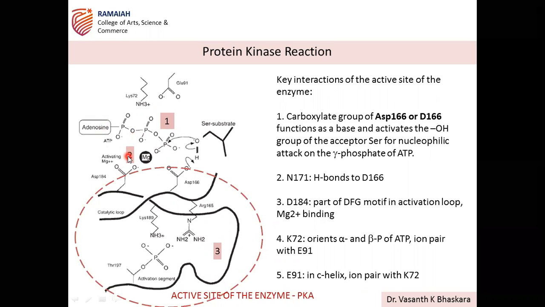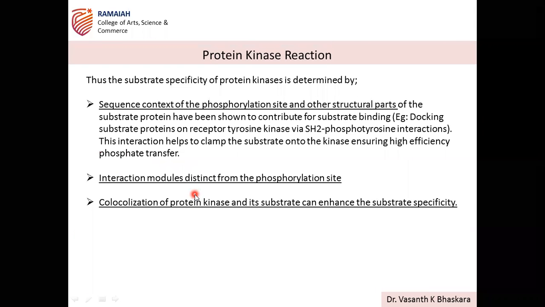Understood? So that is how the different steps work, starting from the very important first step of activation of the hydroxyl group, then forming the hydrogen bonds to D166, and then the other groups finally responsible for stabilizing ATP and the protein kinase structure, so that exactly the gamma phosphate is removed and added to the substrate. Understood, all of you? So what are the factors now